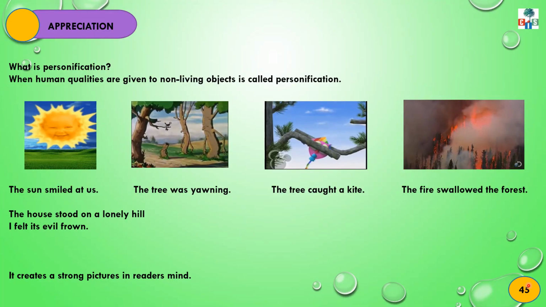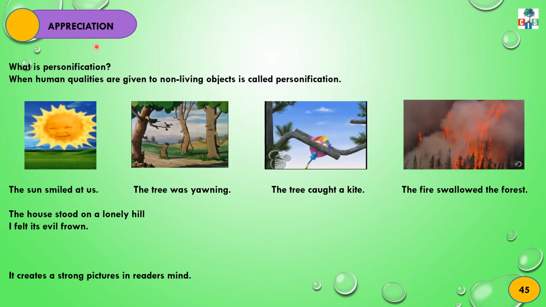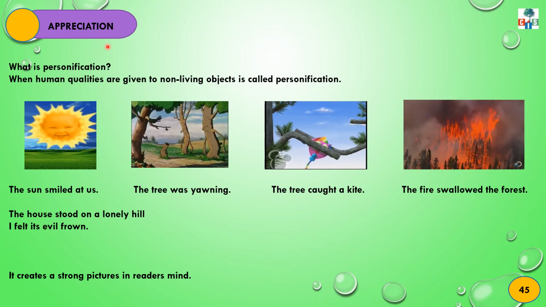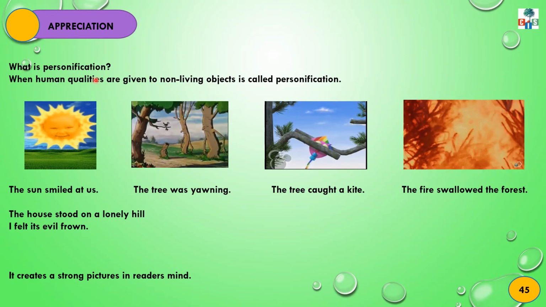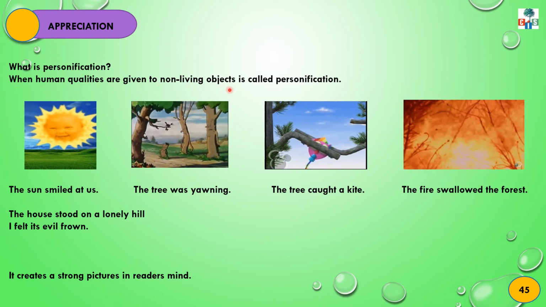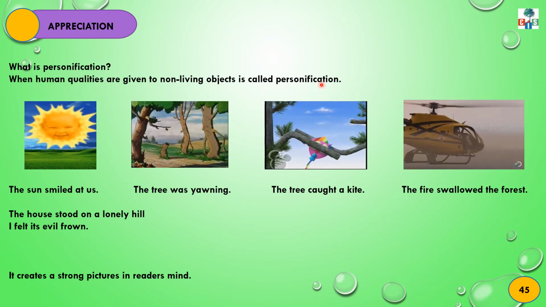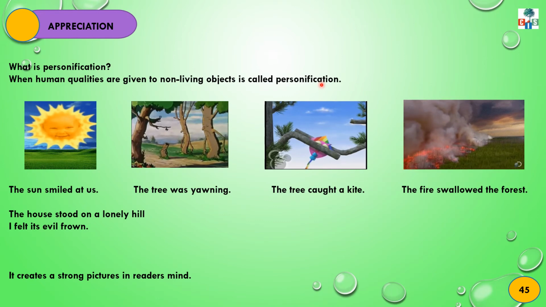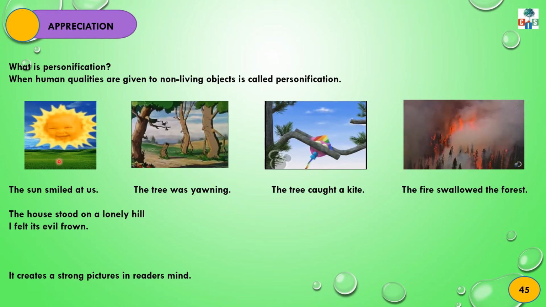Okay children, take out page number 45. Appreciation. What is appreciation? To recognize or to understand something. Today we will understand what is personification. When human qualities are given to non-living objects, it is called personification. Now see this example: The sun smiled at us.